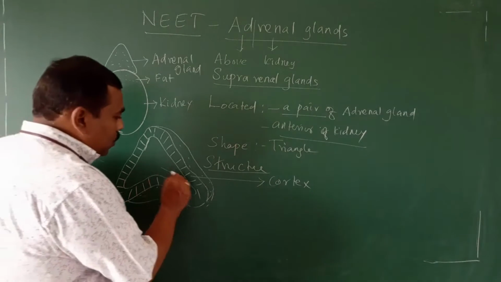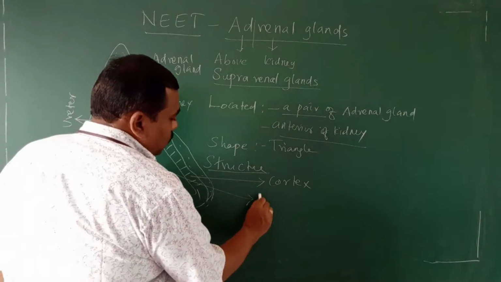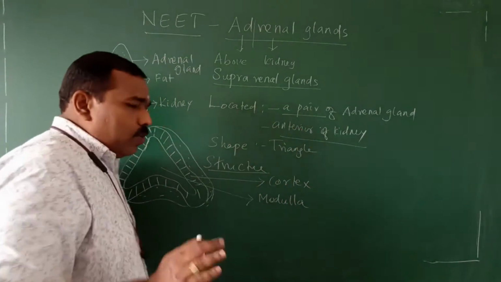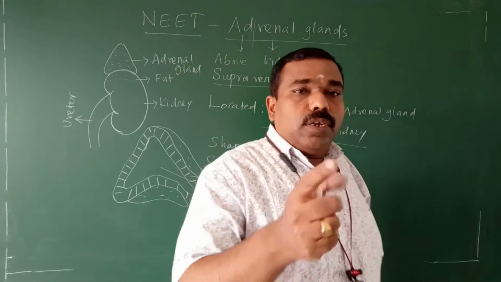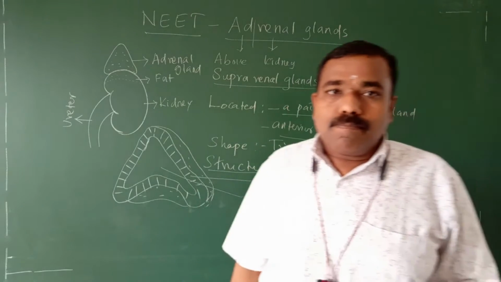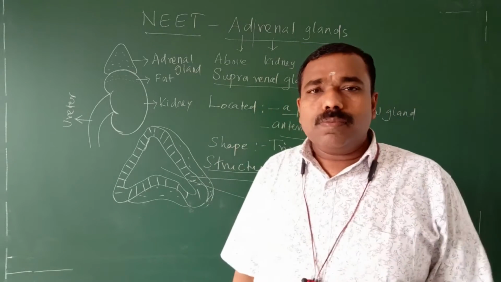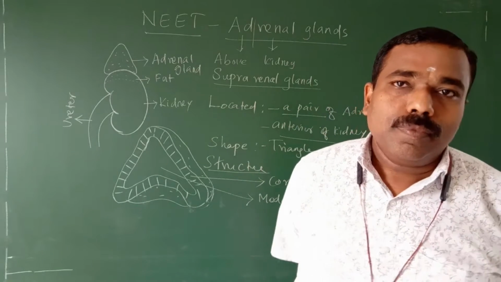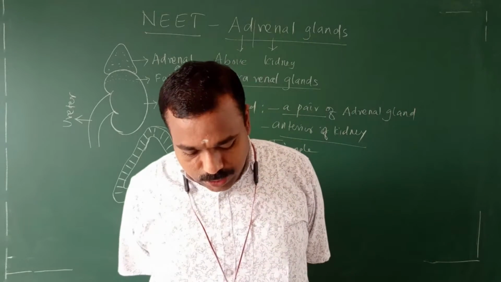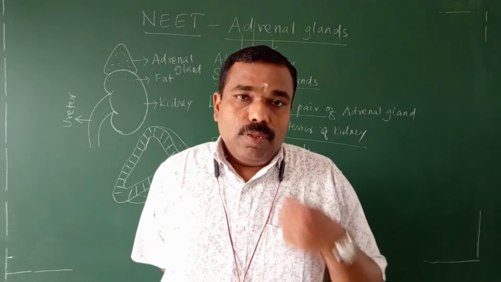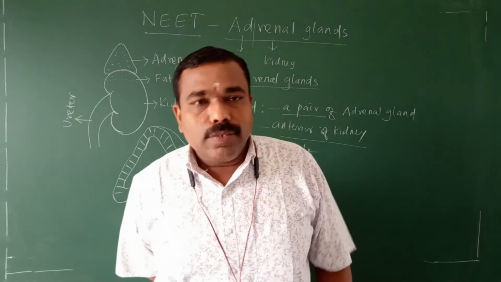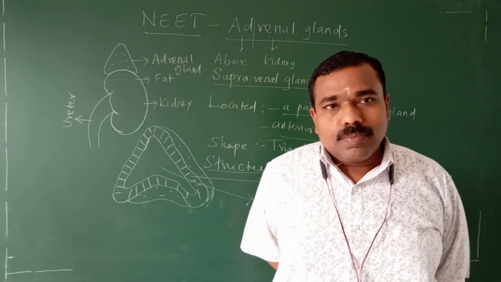The inner region is termed as the medulla. It's a general point, you know that. It is also given in your 11th standard book. Now we are going to enter the important points related to the adrenal gland, the endocrine gland.